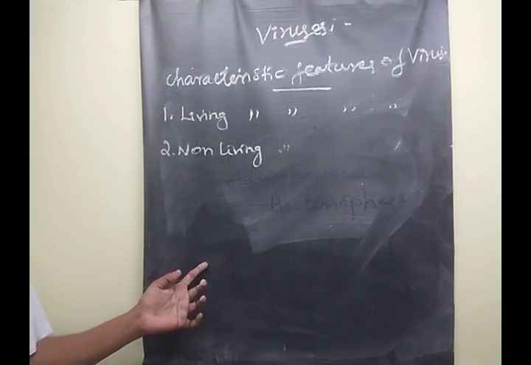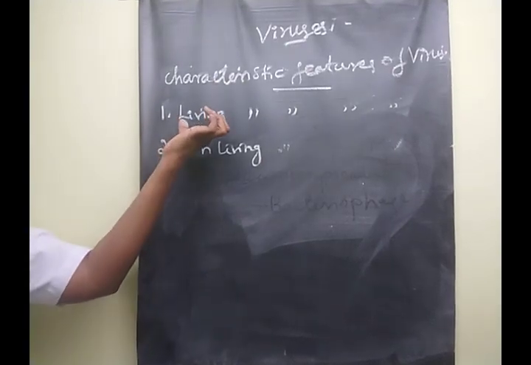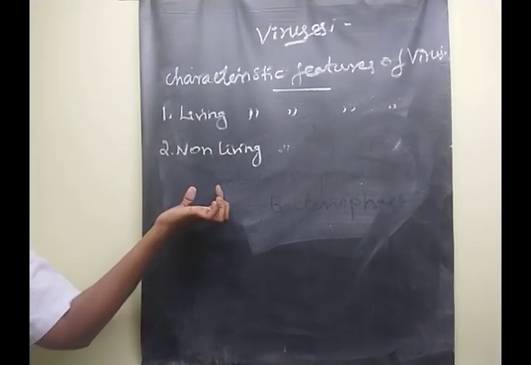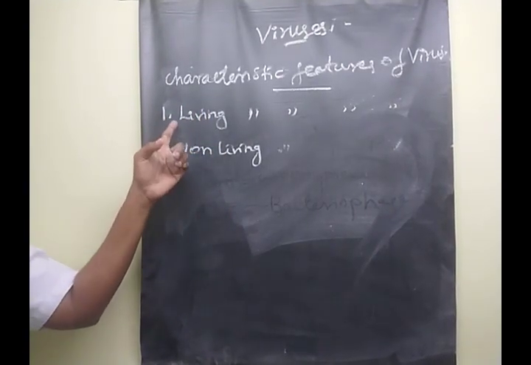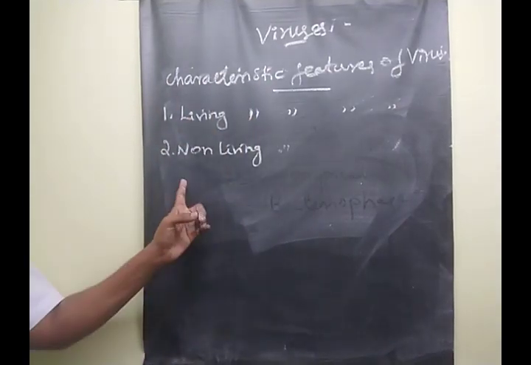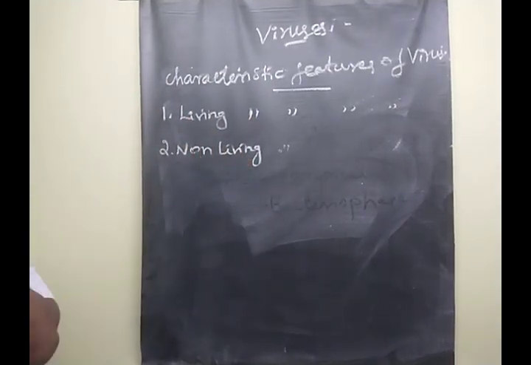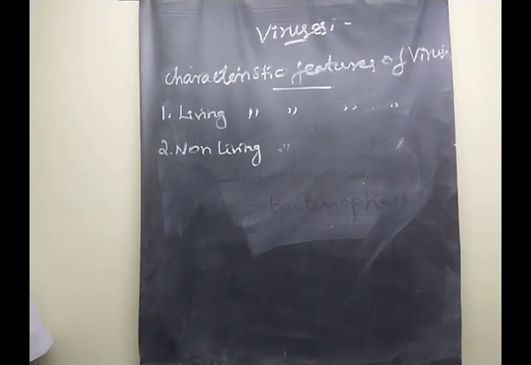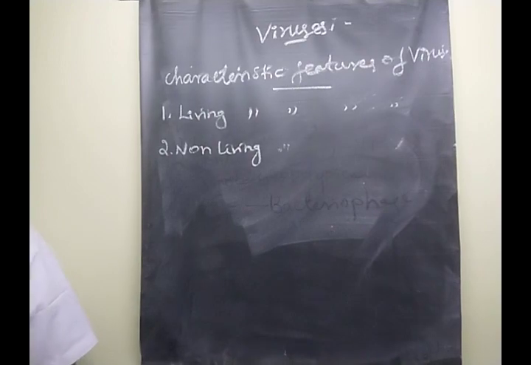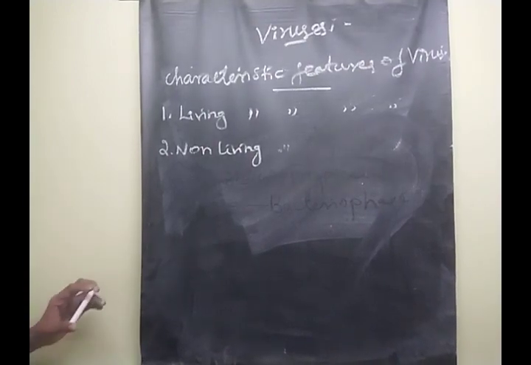Understood? Once again, all of you listen, children. This is very, very important, 2-3 mark questions here. First one is living characteristic features of viruses, and second one is non-living characteristic features of viruses. Understood, children? Yes. Next, we are moving into classification of viruses.